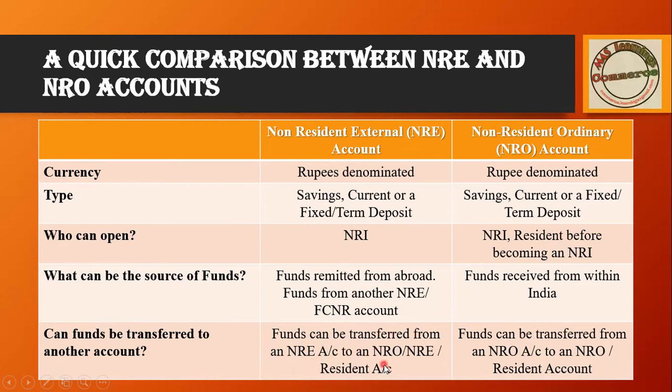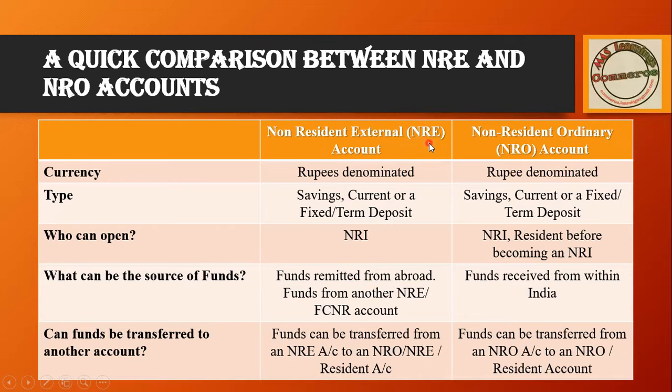In all types of accounts you can transfer your currency, but in the case of NRO, funds can be transferred from an NRO account to an NRO or resident account, but you can't transfer to an NRE account. So this is the limitation we have in the case of an NRO account. As for transferring rupees to your other account, you have limits.